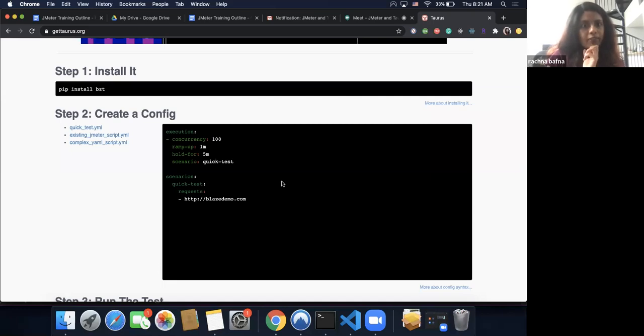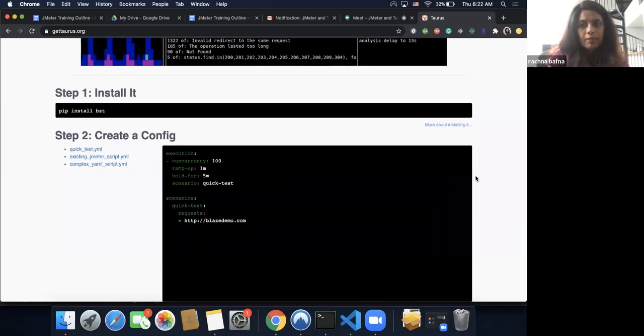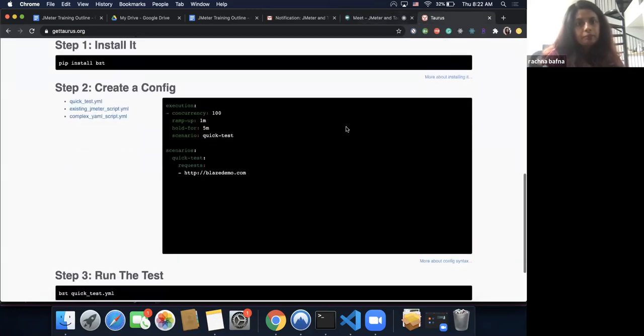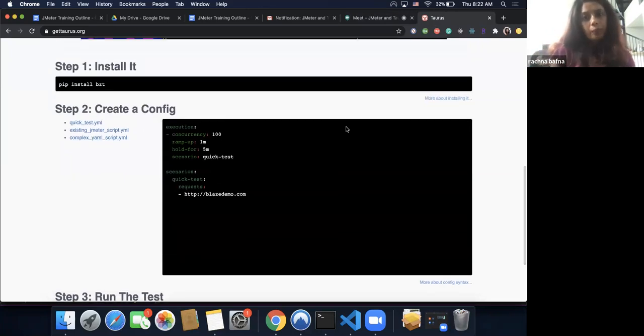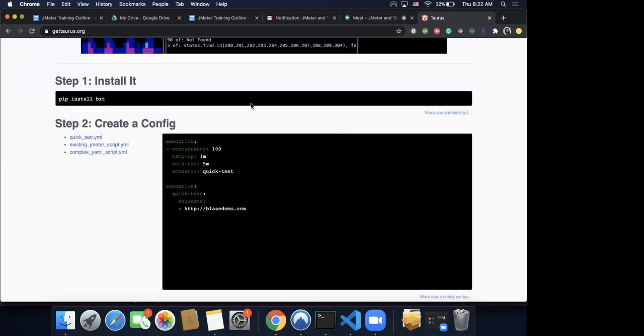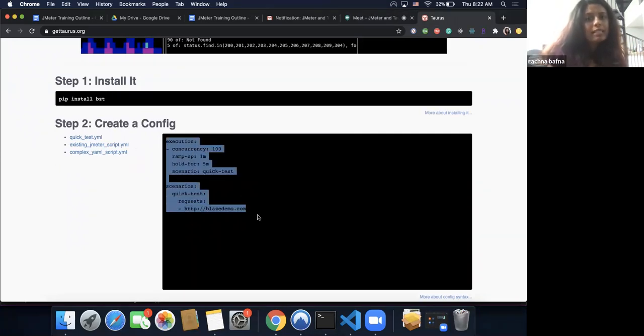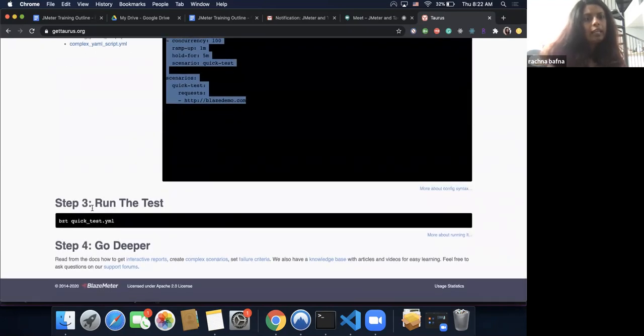Okay, coming back to Zoom, guys. Do we all have installation in place? Not yet. One thing, that's what I'm saying: if you guys already have BZT running, all you need to do is copy this entire file as is, paste it into any file and save it as quicktest.yaml, and then run bzt space quicktest.yaml. For Windows guys, it will be from the command prompt. For MacBooks or others, it will be from your terminal.